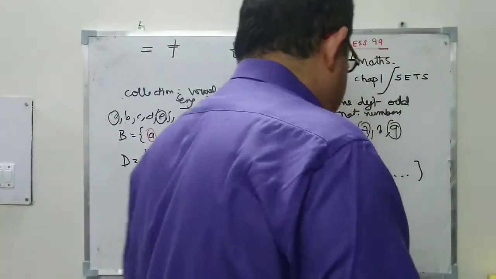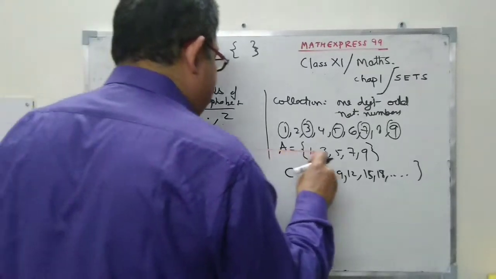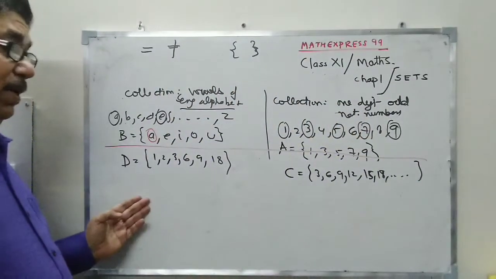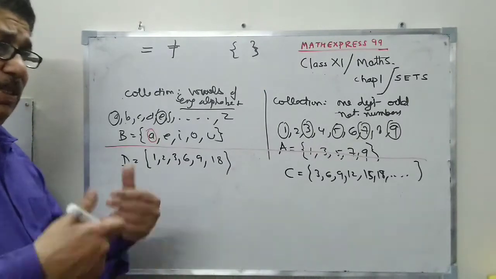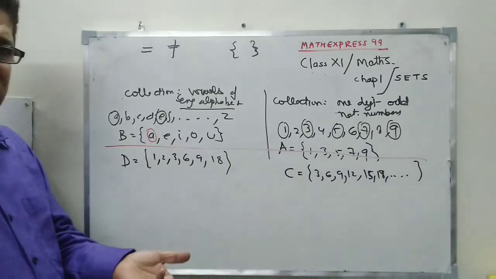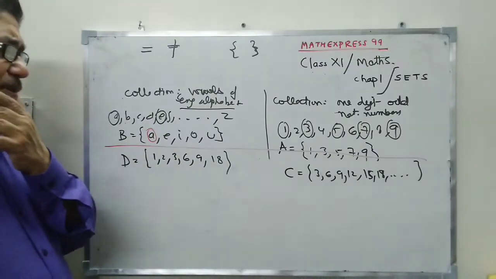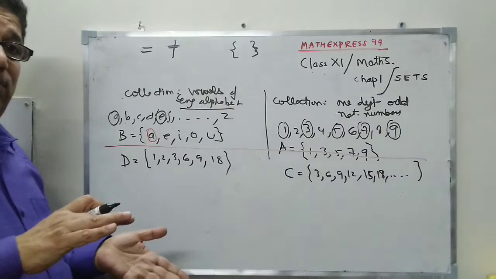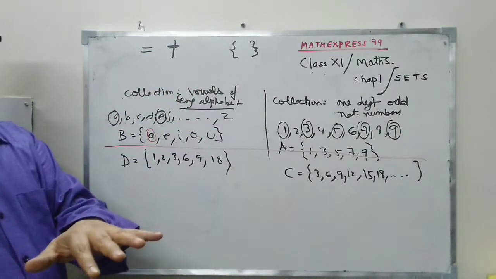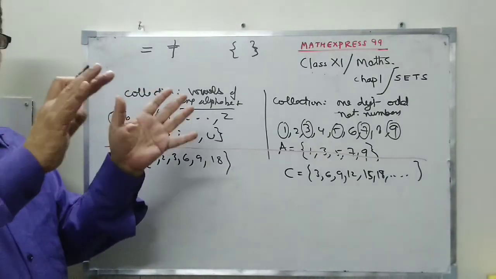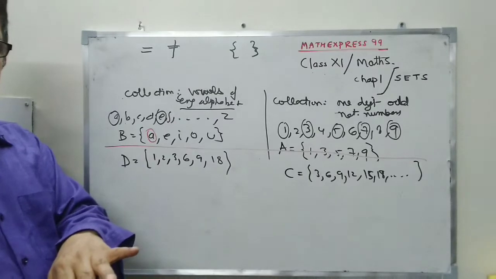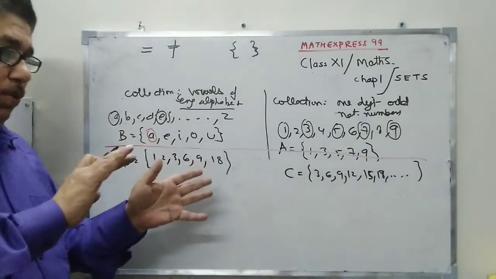The question is that I have to represent both of these in some other form. This is already in roster form, so I have to find some other form. The earlier thing we did was, from rule we came to the list. Now from list we will go to the rule, the reverse way around.